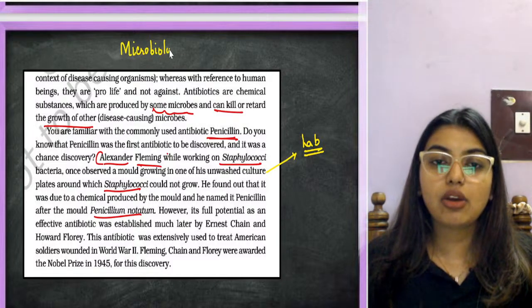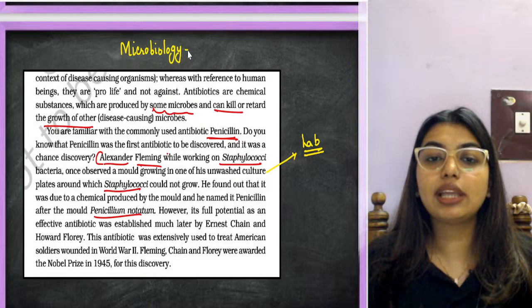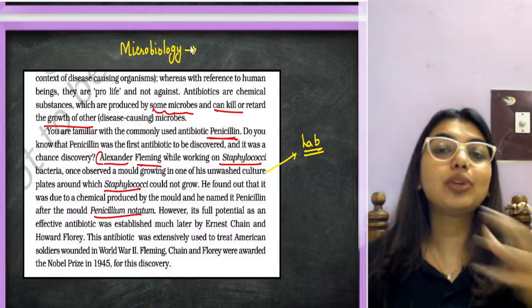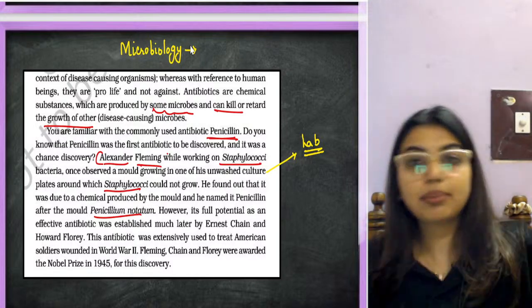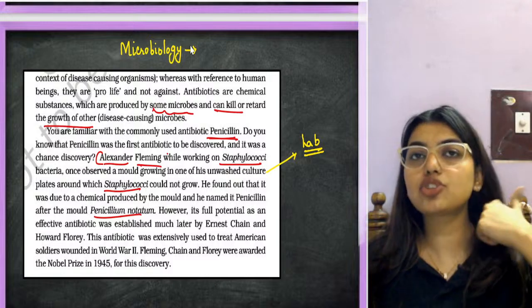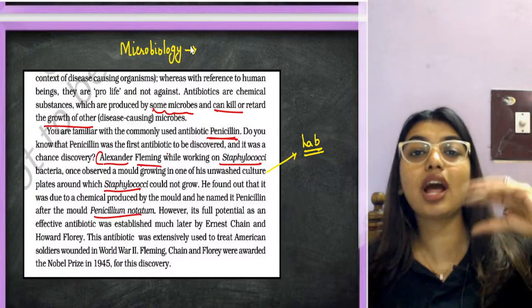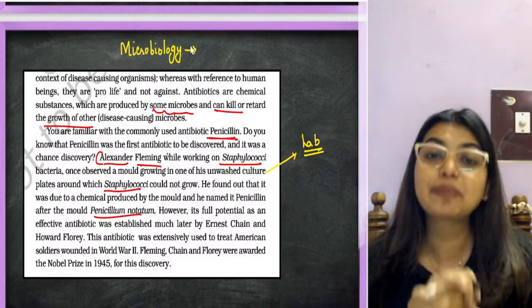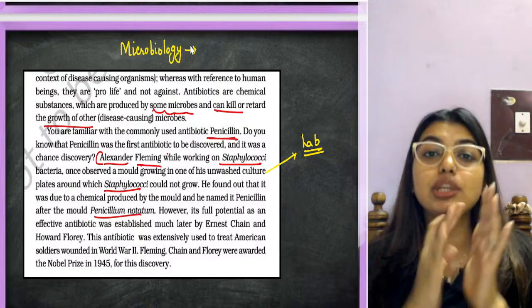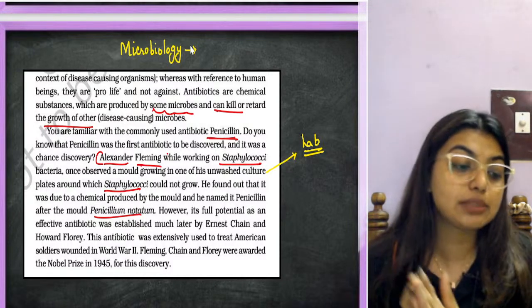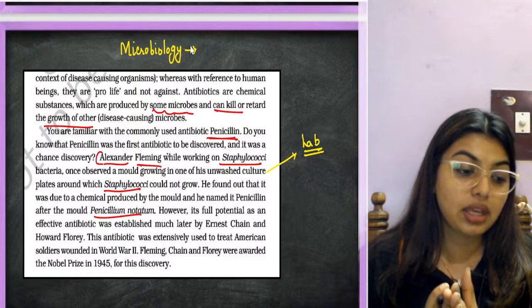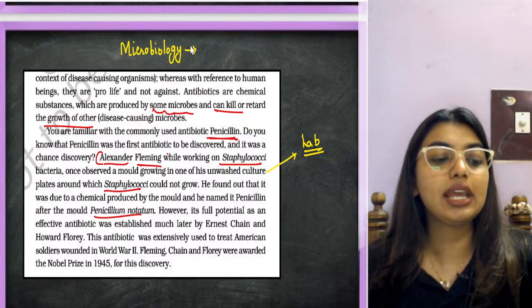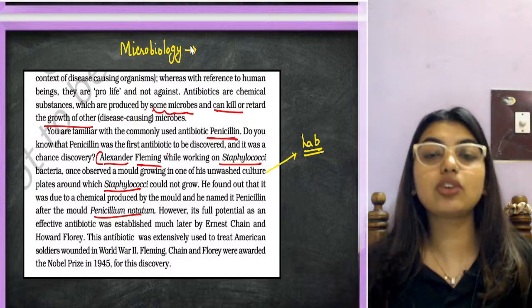Many people will be doing their PhD research there, their MSc research there, and they would have kept Petri plates. Now, if you are a student who is careless and you leave an unwashed culture, that means inside that bacteria was growing, you forgot to wash it, you're supposed to dispose it properly, because these bacteria can become dangerous anytime. Exactly, he was lazy to do it, which he is not supposed to do. By mistake also we're not supposed to do it.